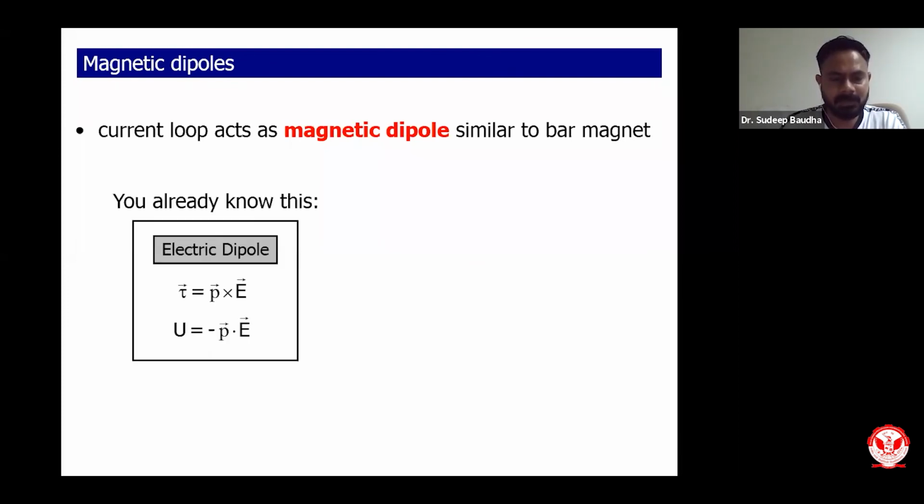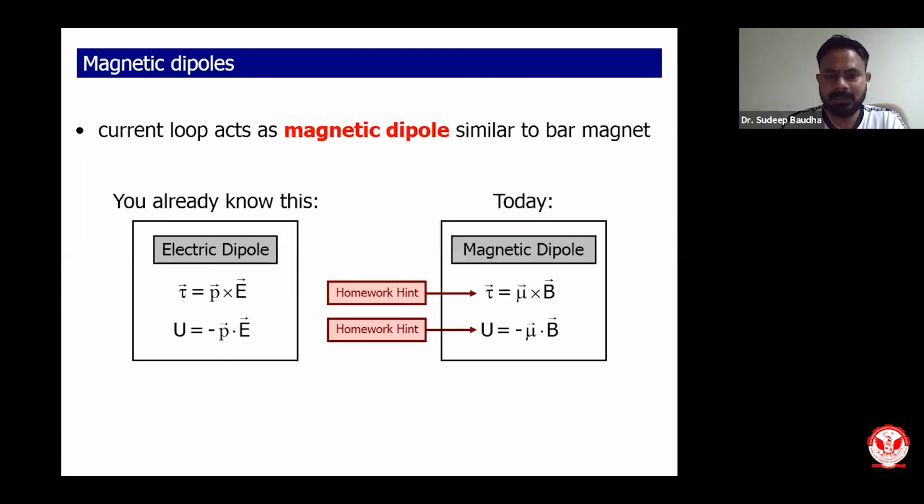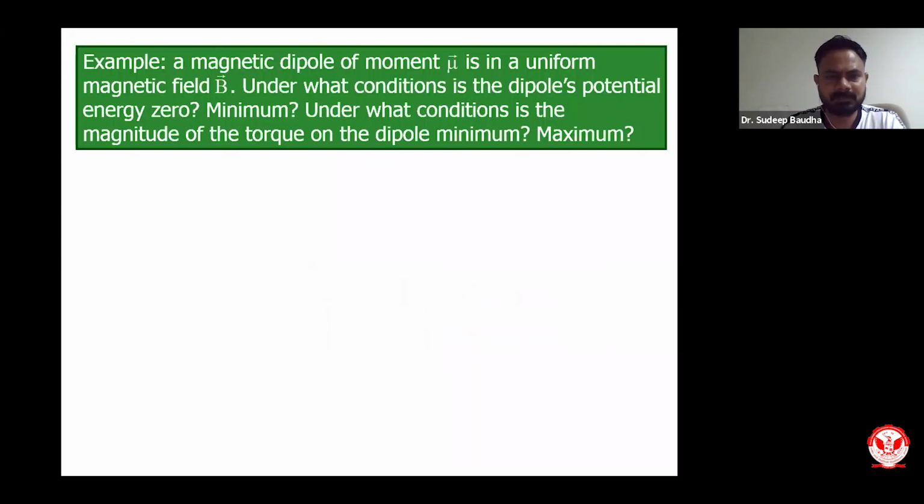Electric dipoles, we know torque equals P cross E. In this case, we have magnetic dipoles, where electric moment is replaced by magnetic moment. So these equations are similar in terms of energy, in terms of torque, but the difference is in case of electric field, we discuss about electric moment. In case of magnetic dipole, we talk about magnetic moment. So we have the values. I hope that you have the formulas. You can do mathematics for each part. I will give you one example how to solve it.